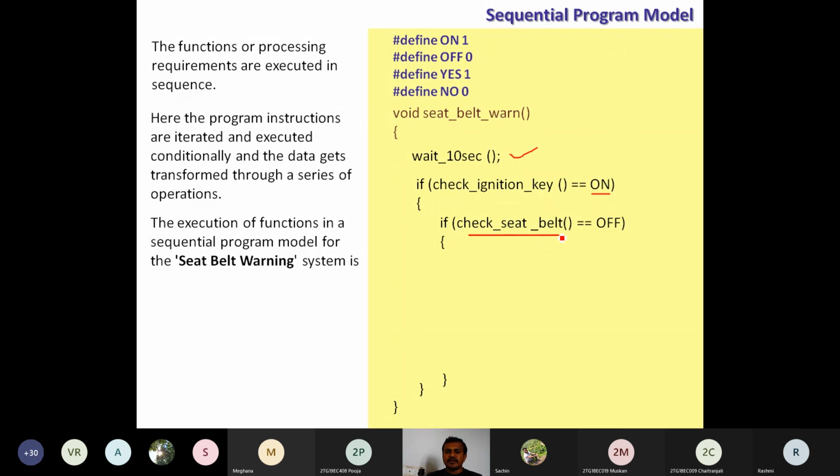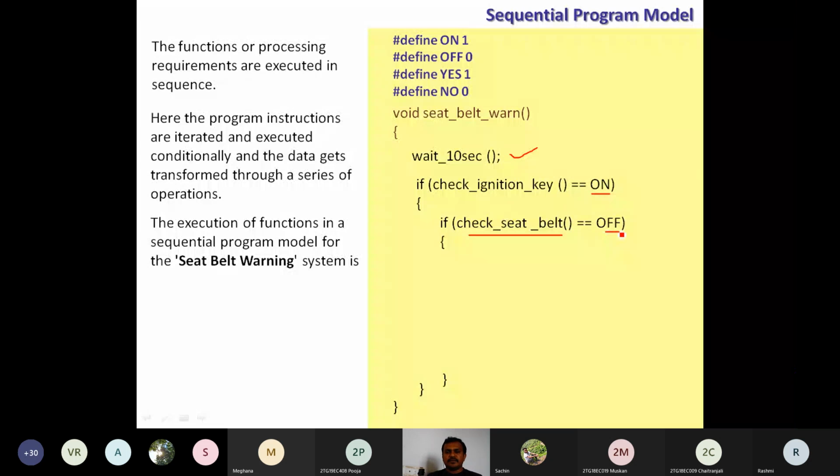So here, once again, let us call another function, the check seat belt function, which is going to return the condition or status of that seat belt. It is on or off based on that situation. When this function is called, whatever the status is at that time, it is going to return immediately. It is also written somewhere in the main program. So based on the result of the seat belt status from the check seat belt function,